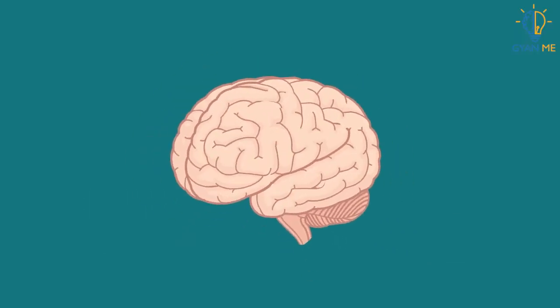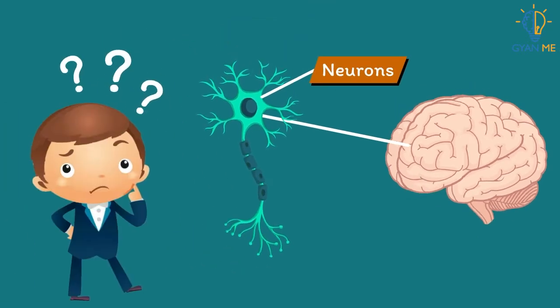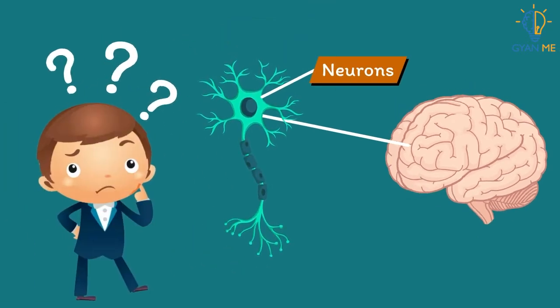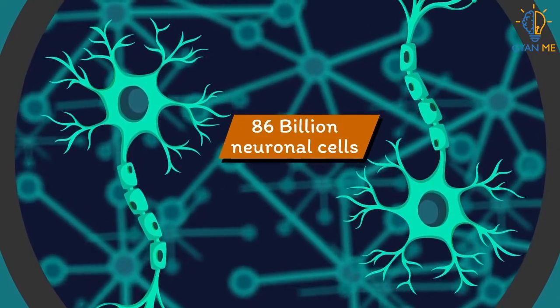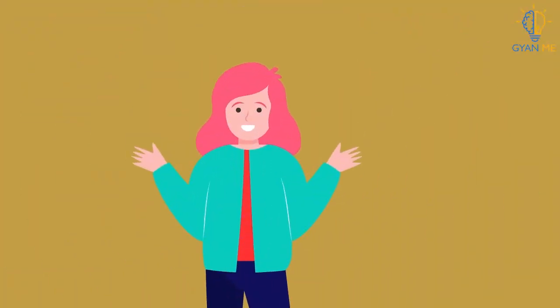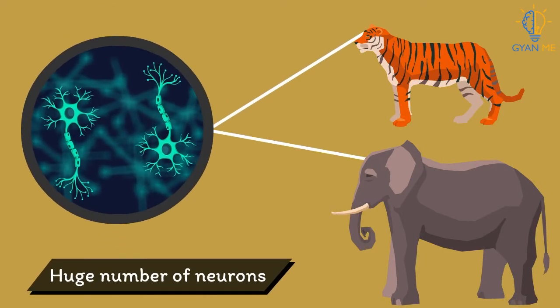We all know brain is made up of neural cells called neurons. But do you know how many neurons are present in a brain? A human brain is made up of 86 billion neuron cells. You will be surprised to know that the other animals also have huge number of neurons.